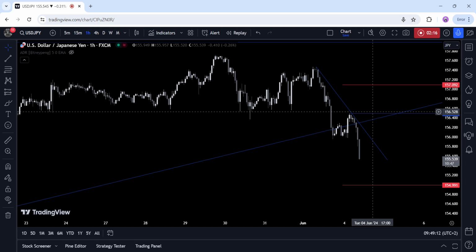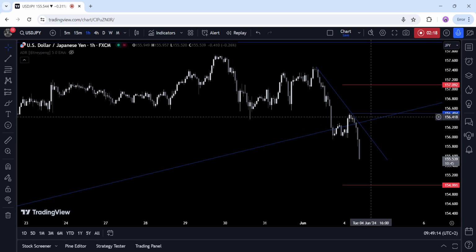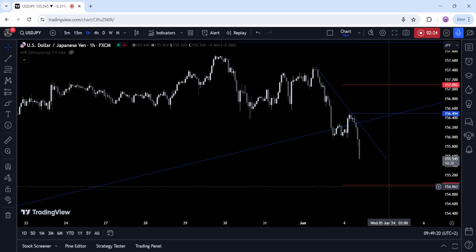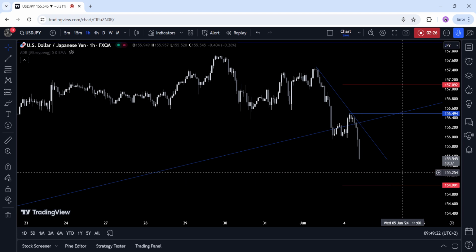The buyers, on the other hand, will want to see the price breaking higher to regain control and start targeting new highs. These red lines show the average daily range for today.